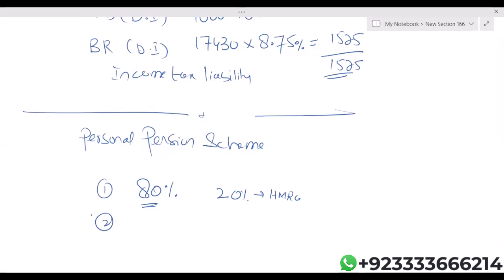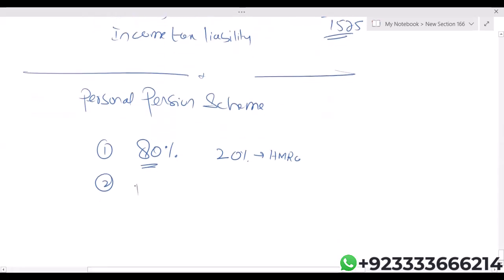Second, due to the personal pension scheme, basic and high rate band limits will increase by the gross PPC. So the basic rate band ends at 37,700. We will add the gross personal pension scheme contribution. The high rate band ends at 125,140. We'll add the gross PPC. Actually, whatever the individual pays, it is 80%. We have to gross it up. We have to bring that 80% to 100%.